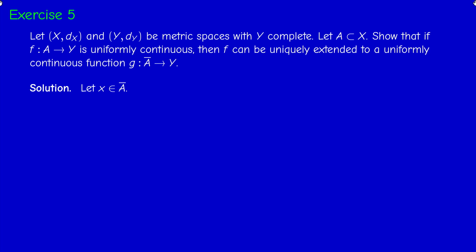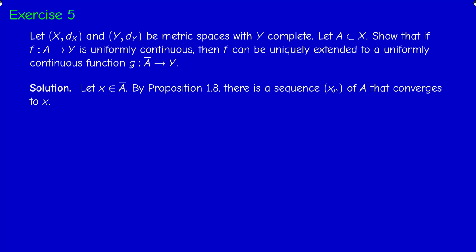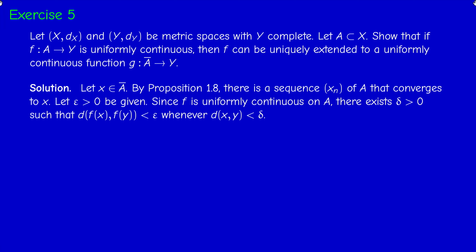Okay. This is how we construct g. We pick a point x in A bar and we will define g(x). If x is in A bar, then by Proposition 1.8, there exists a sequence x_n of A that converges to x. So let epsilon be given, positive. Uniform continuity of f on A means that there exists a positive number delta such that the distance between f(x) and f(y) is less than epsilon whenever the distance between x and y is less than delta. So the delta depends only on epsilon and not on x.